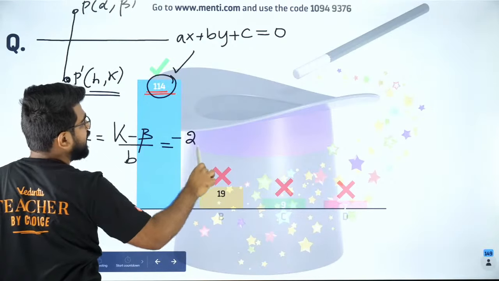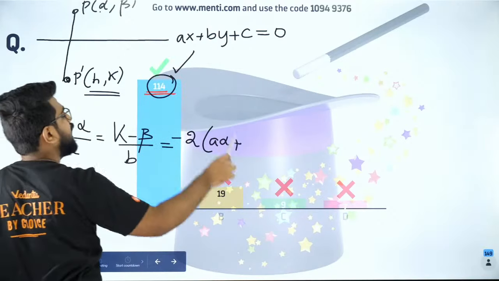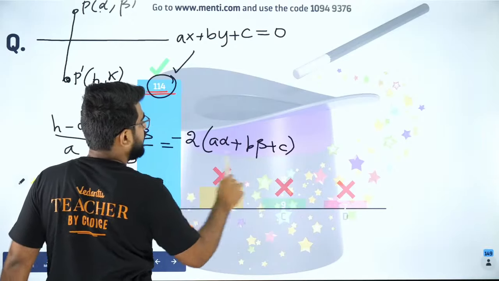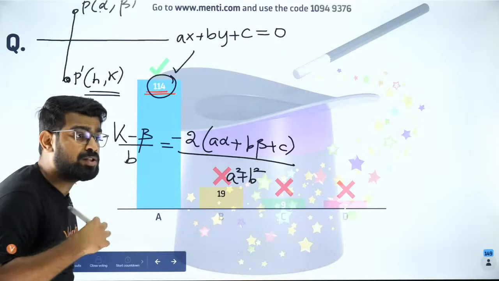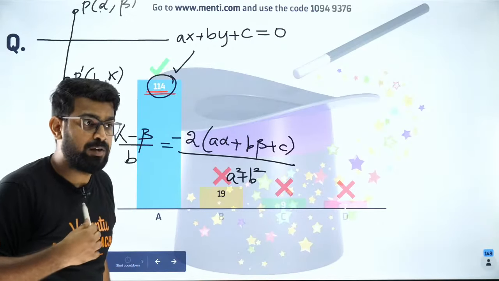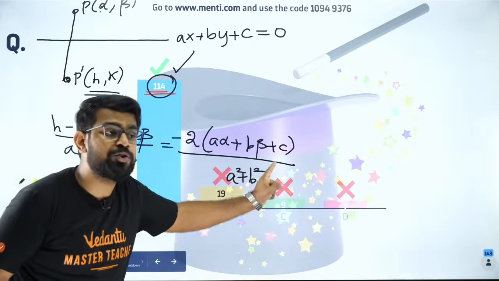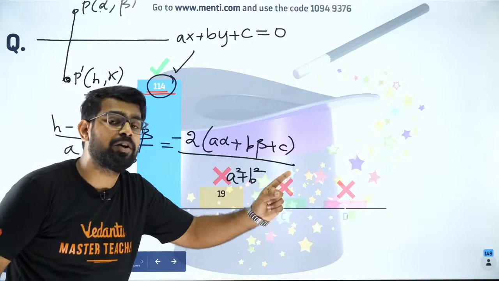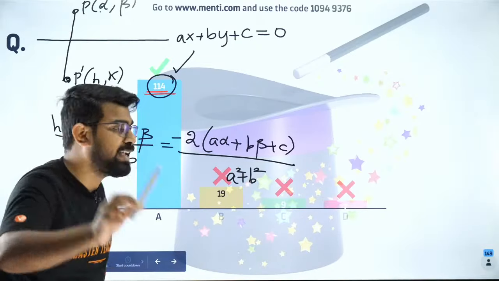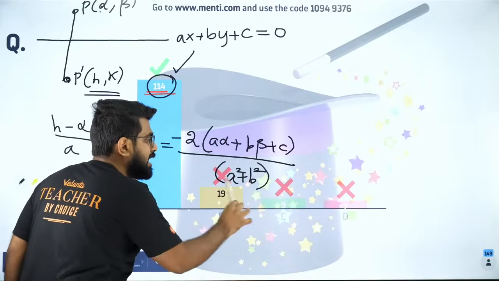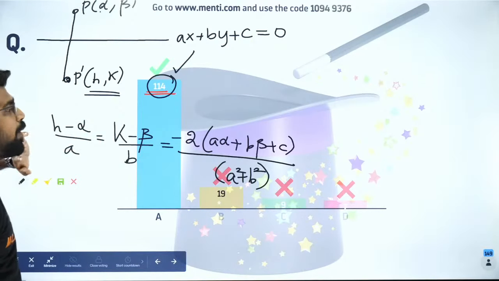minus 2 times (a alpha plus b beta plus c) divided by, don't put root over here. Many people make that mistake. When I was a student, I used to by mistake put root here, because we confuse this with the distance of a point from a straight line. So we try to mix it. So please be very careful, don't put a root over here. It is just a square plus b square. Are you all clear? So this is the formula for the image of a point.